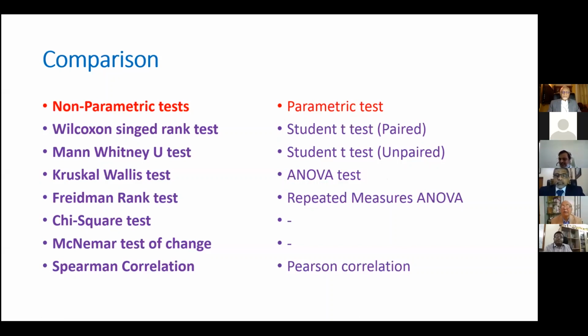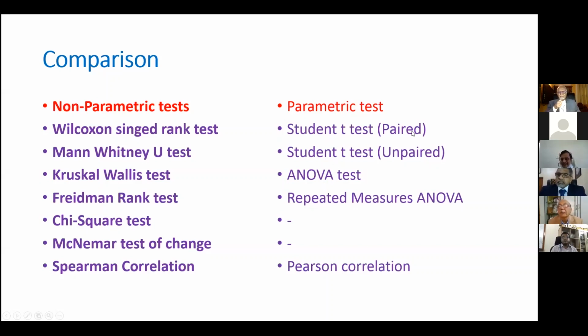ANOVA is particularly an extension of the student t-test. Only a small difference will come between ANOVA and the student t-test. Even sometimes, if there is no variability in the data, ANOVA also gives the same results. So ANOVA is just an extension of the student t-test. You need not get confused over that.